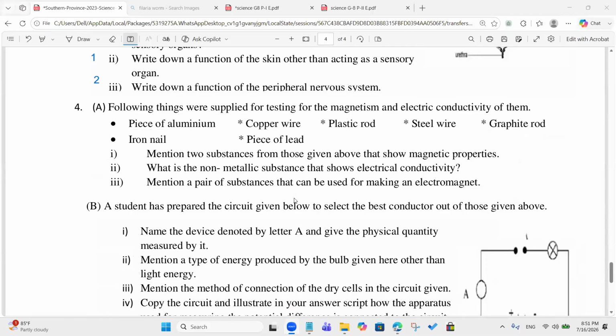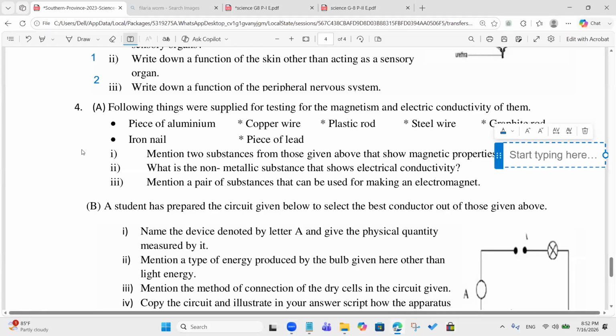The following things were used for testing the magnetism and electric conductivity of them. Mention 2 substances from those given above that show magnetic properties. Iron nail and steel wire.